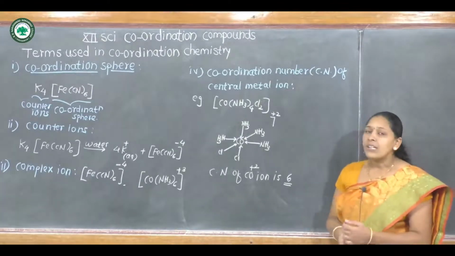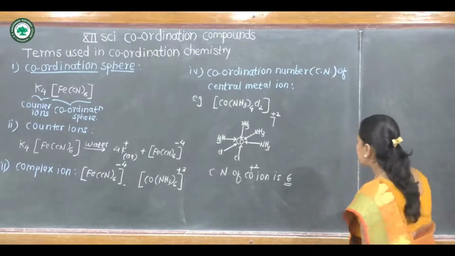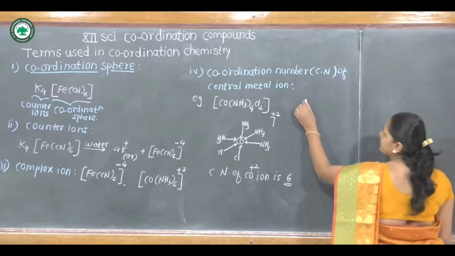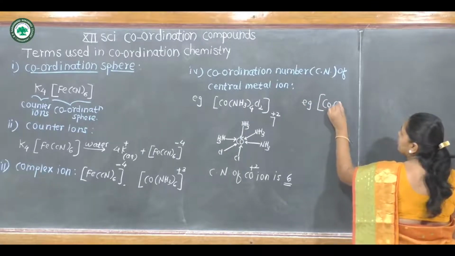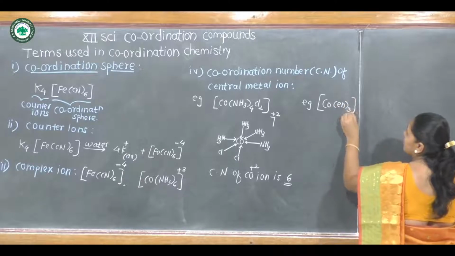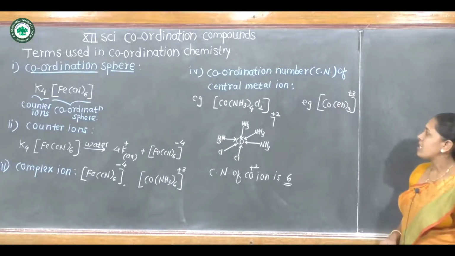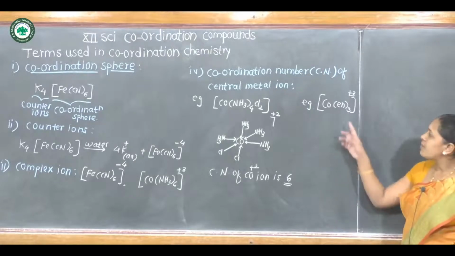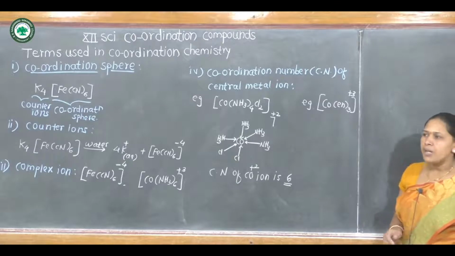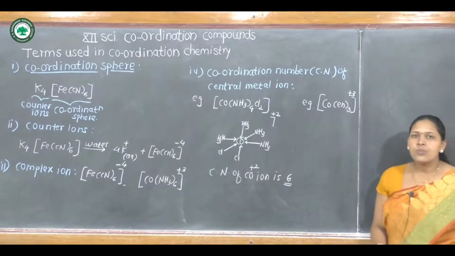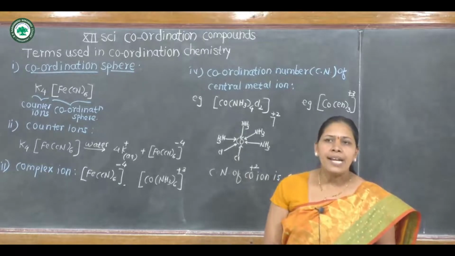It is different in the case of bidentate ligands. For example, second example, in this complex ion, the central metal cobalt has +3 oxidation state, but it is attached to 3 ethylene diamine, which is a bidentate ligand.